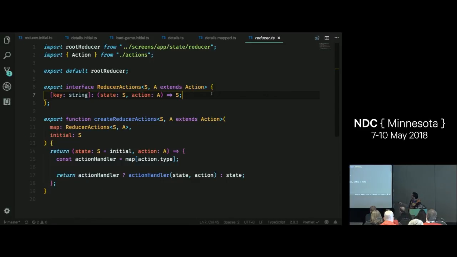This definition right here is the Redux convention for reducers, right? So I take my state, I take my action, and I just return the new representation of state. Now what we can do is create a helper function that takes care of that boilerplate of checking to make sure that my action is handled. I handle my action if it's available, otherwise I just return my regular state. And this is all type checked.